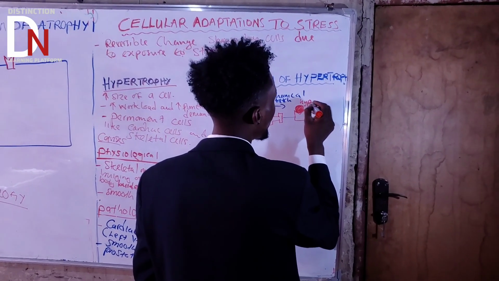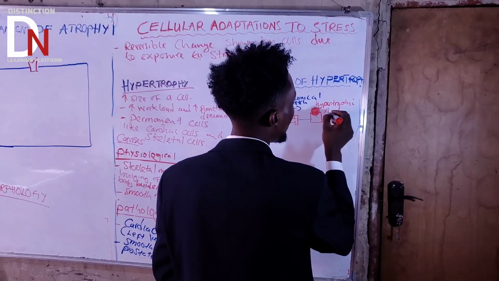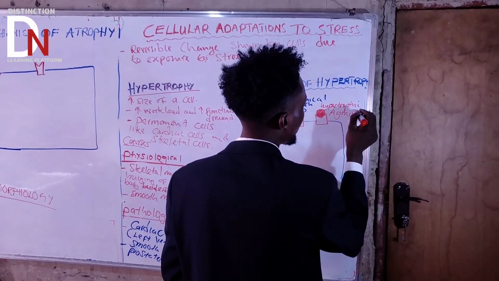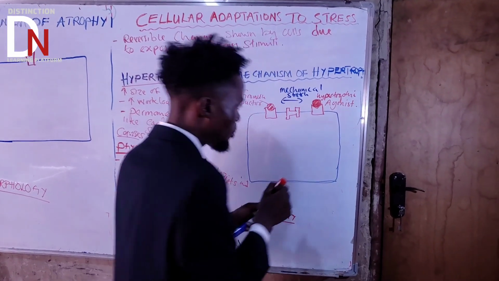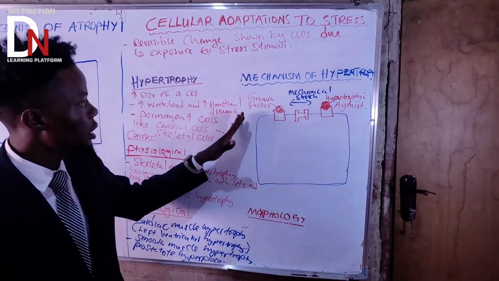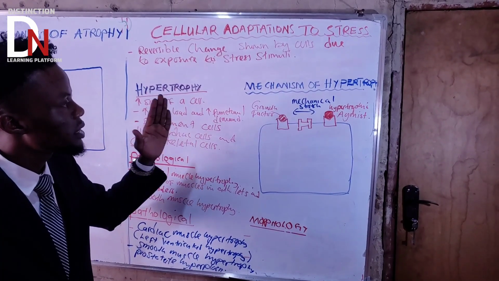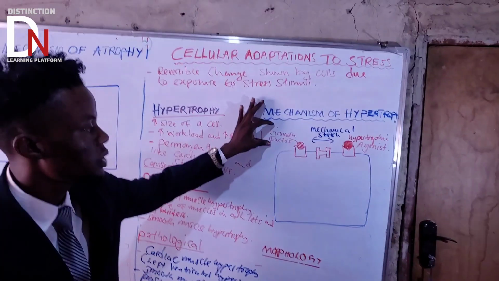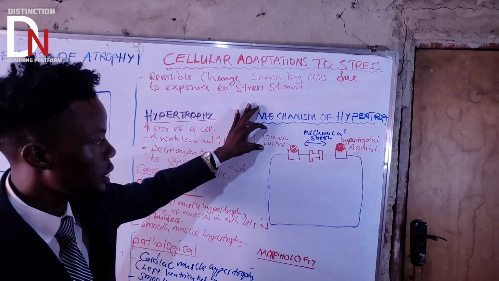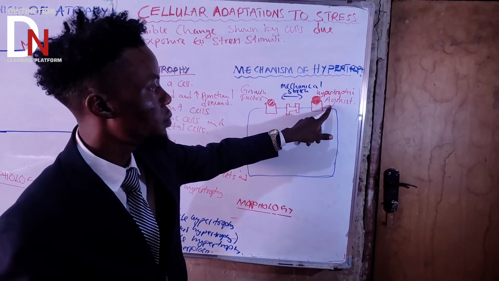So we call them hypertrophic agonists. Now let me explain. Basically, these are the stimuli that can cause a cell to undergo hypertrophy. The first one is the growth factor. The second one is mechanical stress, and the other one is hypertrophic agonists.